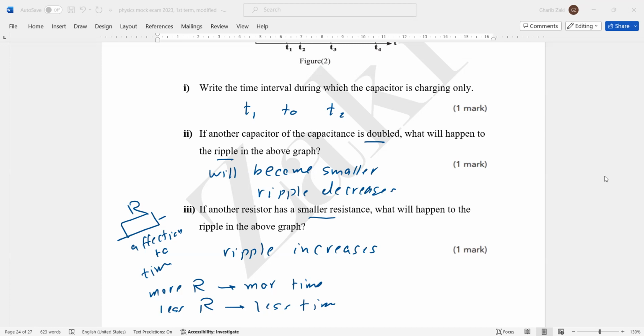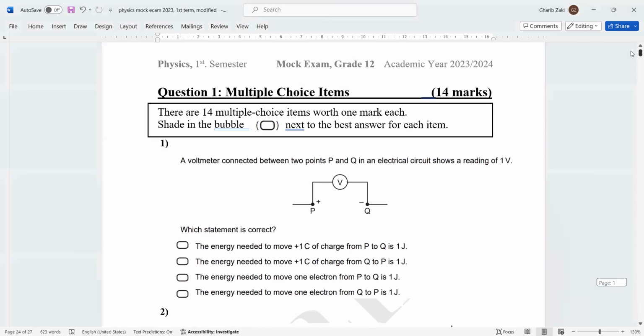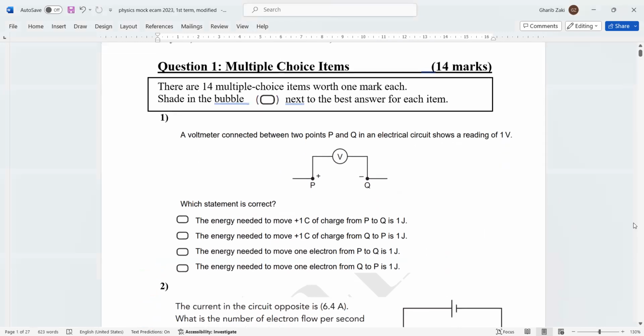Now, okay, guys, we go back to MCQ. Take care for MCQ because some of the questions will be difficult. Now, this question says a voltmeter is connected between 2 points B and Q. Look, B is positive and Q is negative. The reading is 1 volt. What statement is correct about this?